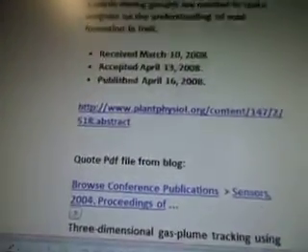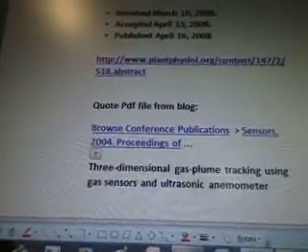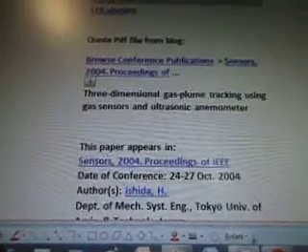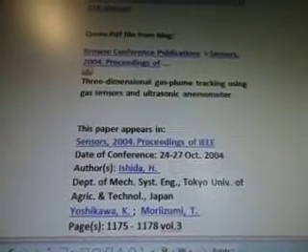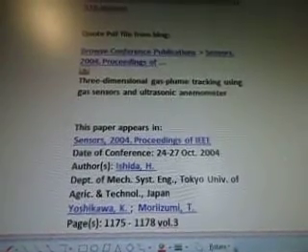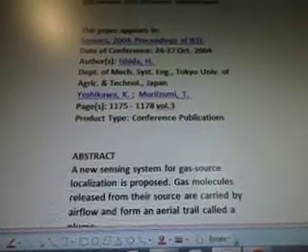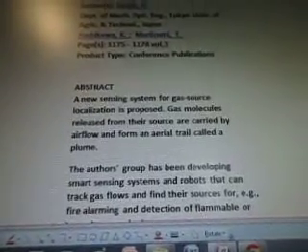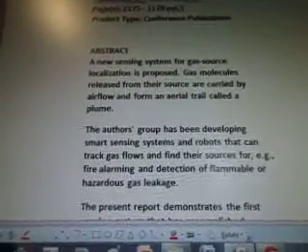That's plantphysiol.org. Okay. And that's a conference publication, 2004. Three-dimensional gas plume tracking using gas sensors and ultrasonic anemometer. And this is a quote from a PDF file from a blog. It appears on AEE, Tokyo University, Japan, 2004. Abstract. A new sensing system for gas source localization is proposed.